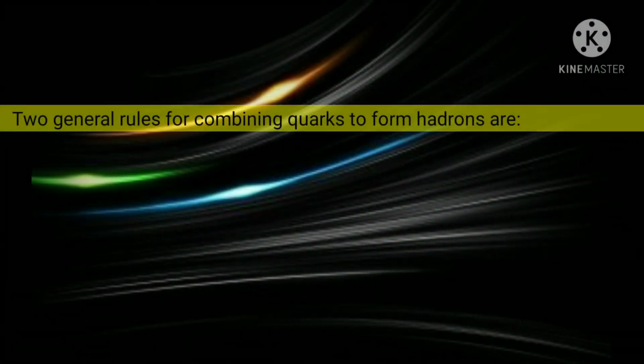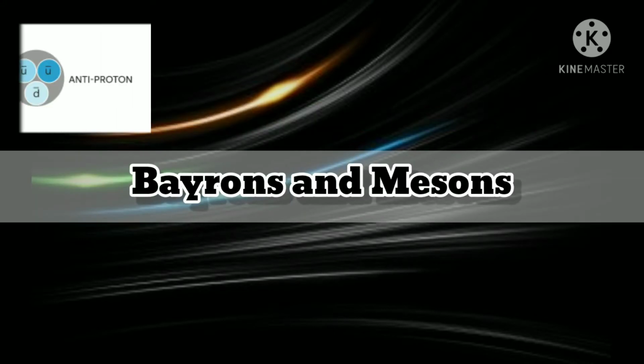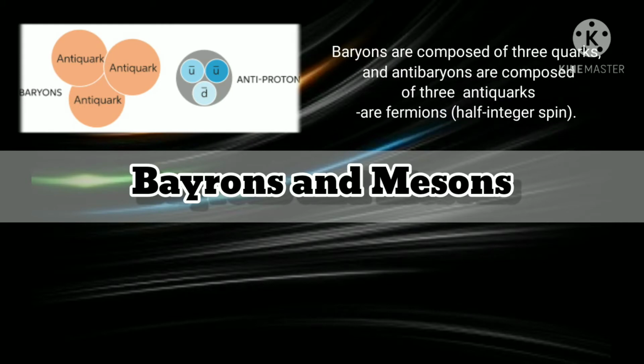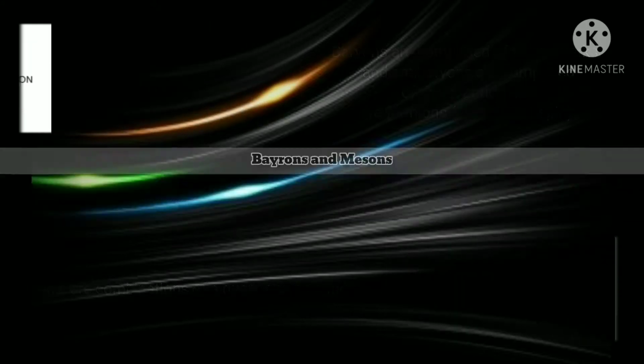There are two general rules for combining quarks to form hadrons, and these are the baryons and the mesons. Baryons are composed of 3 quarks, and antibaryons are composed of 3 antiquarks. These are fermions of half-integer spin, and mesons are combinations of a quark and an antiquark.